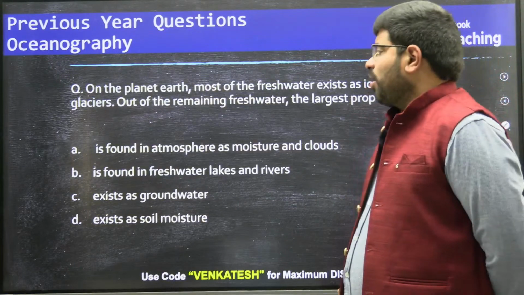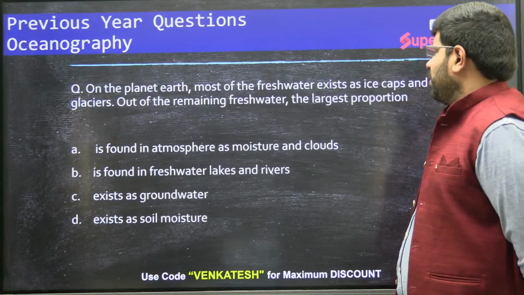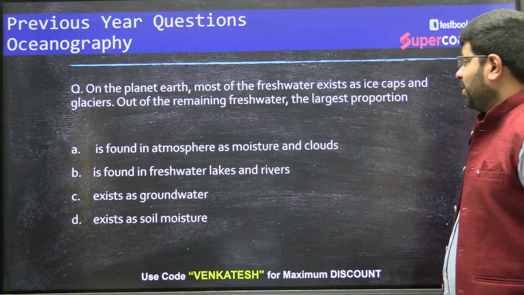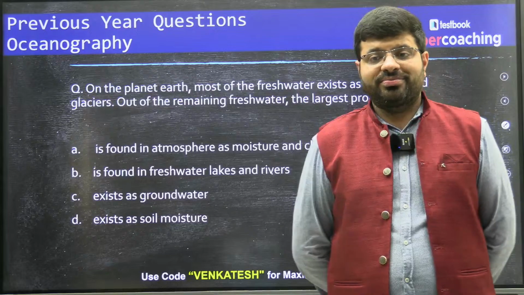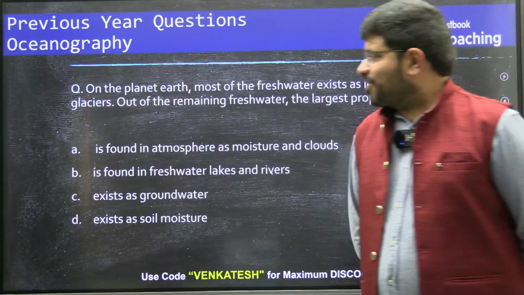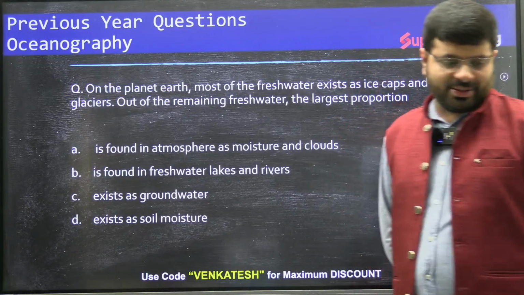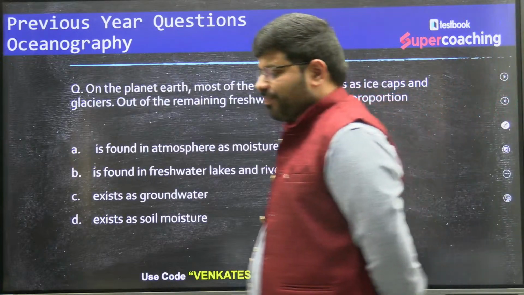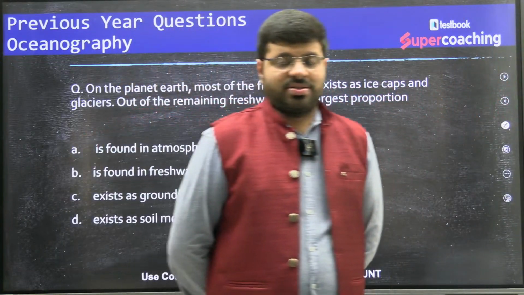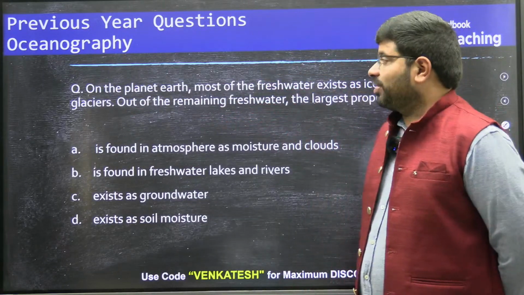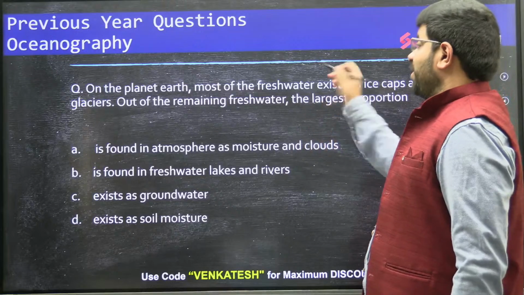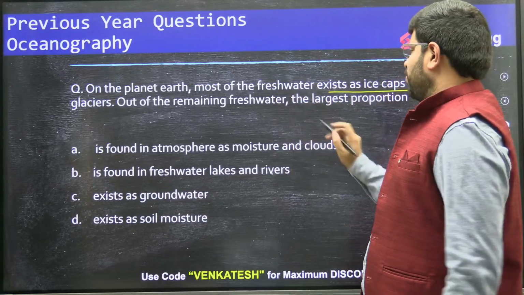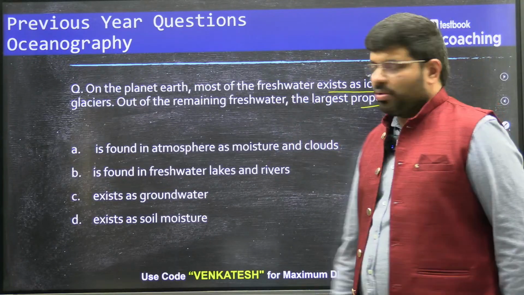Now you see this. On the planet Earth, most of the fresh water exists as ice caps and glaciers. Out of the remaining fresh water, the largest proportion, what is happening? A very tricky question, isn't it? So, if you see that most of the water on the planet Earth is around, what do you say? Most of the water of the planet Earth is in the oceans. Then out of the remaining thing, we are asking about the fresh water. So on the planet Earth, most of the fresh water, they're not talking about the salt water, exists as ice caps and glaciers. Out of the remaining fresh water, the largest proportion is, think, answer.